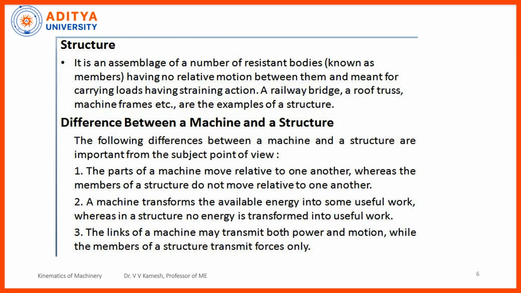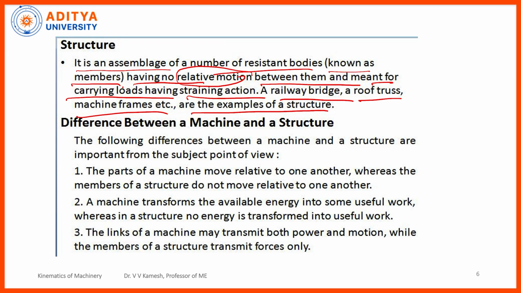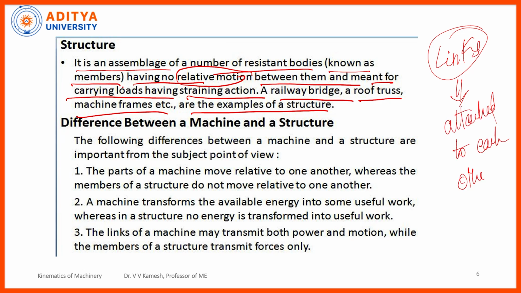Now, the third one, the important concept, is structure. It is an assemblage of a number of resistant bodies known as members, or you can say links, having no relative motion between them and meant for carrying loads, having straining action. A railway bridge, a roof truss, machine frames, these are examples of a structure. So, if you are having some links, these links are being attached or connected, whatever you call, right?